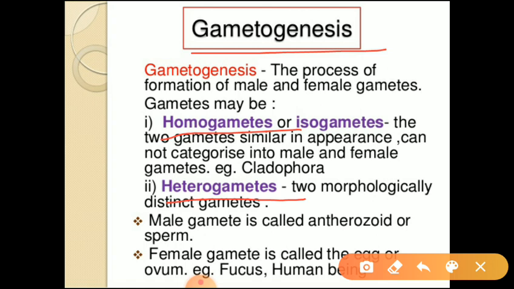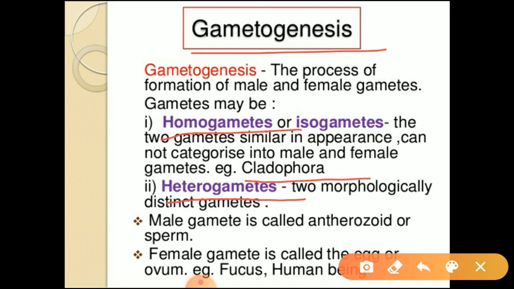Means they are similar in appearance and we cannot identify them as male and female. Such gametes we are calling as homogametes or isogametes. Example, in Cladophora we can see this homogamete. The gametes of Cladophora we are calling as homogametes or isogametes. Why we are calling them so? Because they are similar in appearance.